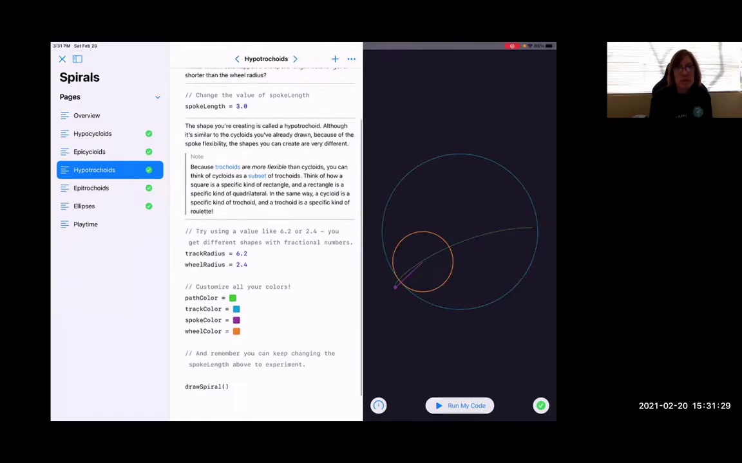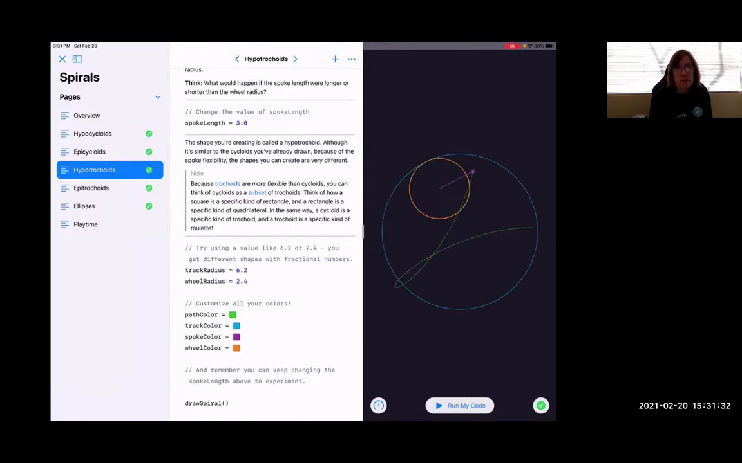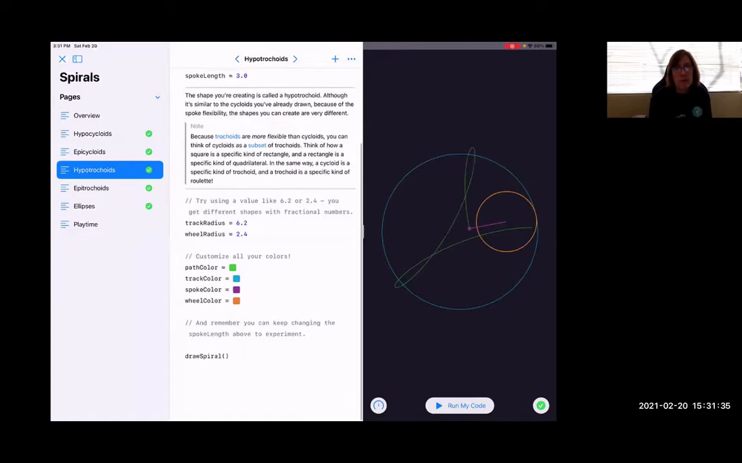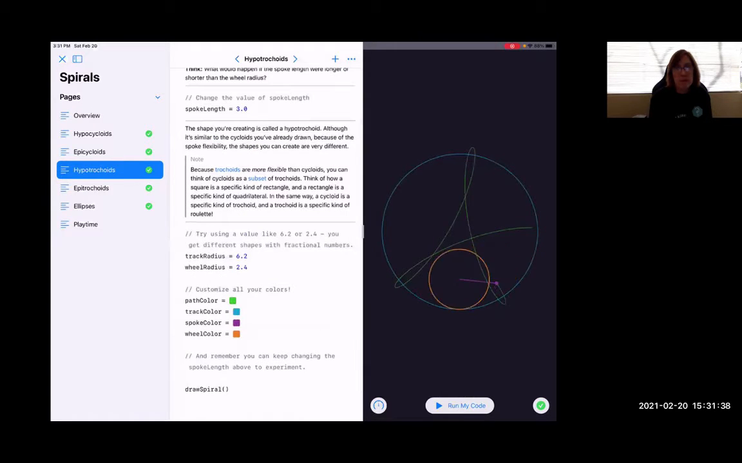We can ask students, what variables can you find in this coding? Of course they're going to tell us, or we can help them to understand, that spoke length is one variable and what it does. Another variable would be the track radius. Another one is the wheel radius. We can also change colors because a variable can also be a color. A variable can be an image, okay? It's not only text. It is not only a number or a decimal. It can also be colors or pictures, okay?